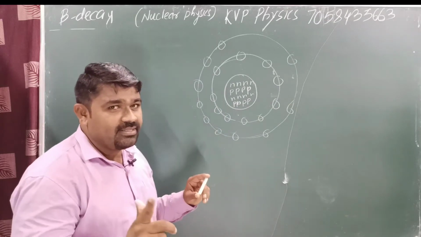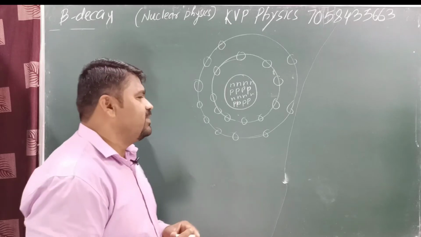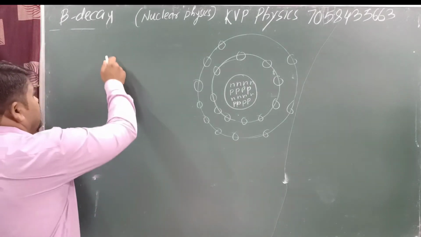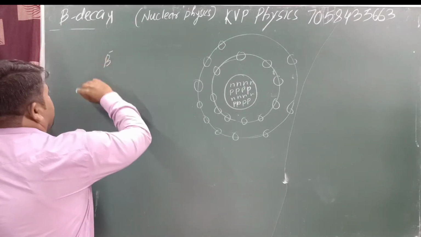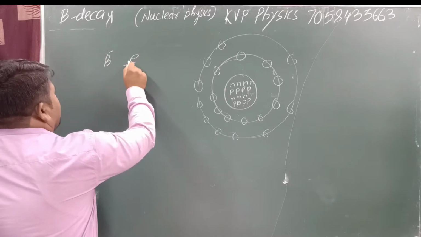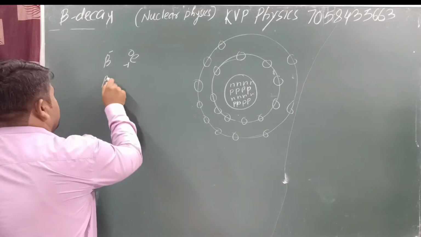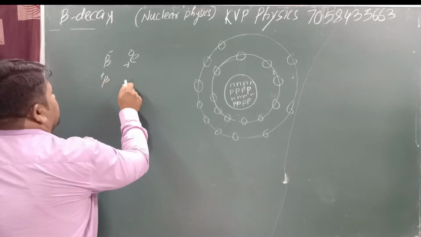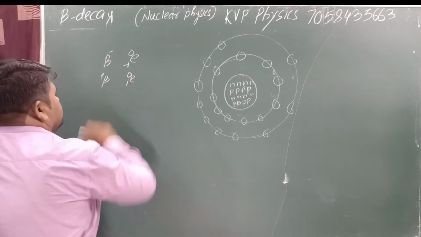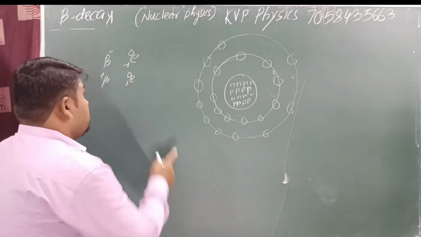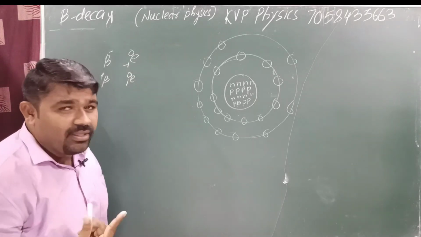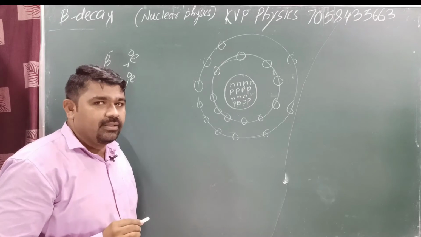But we know that beta nature means electron. Beta minus means an electron, -1 e to the power 0. Beta plus means a positron, +1 e to the power 0. Yes or no? This beta decay is related with the electron.